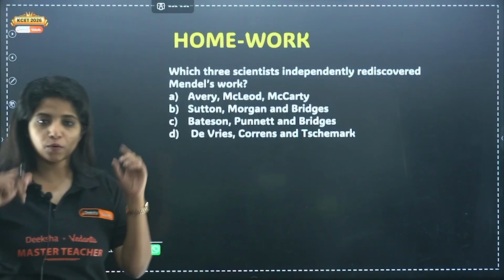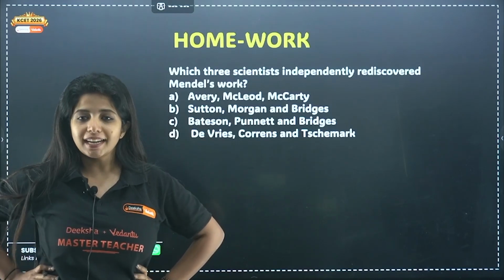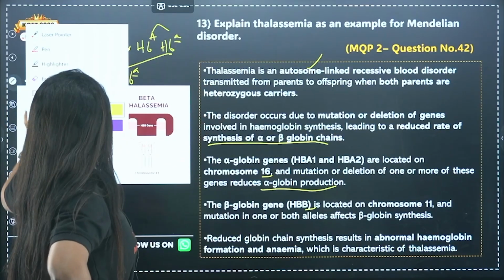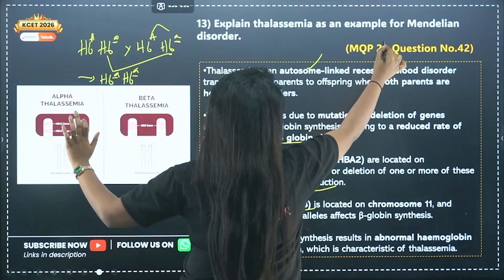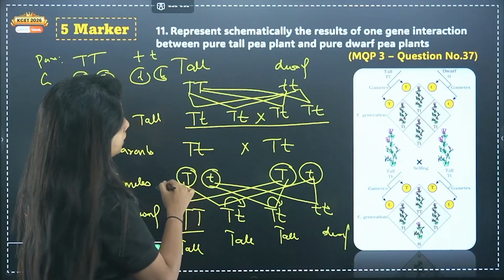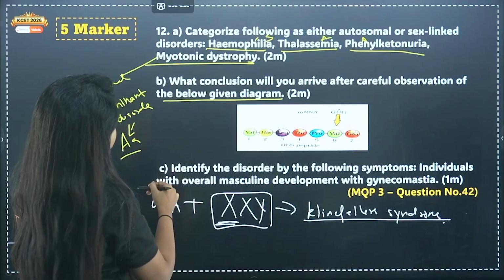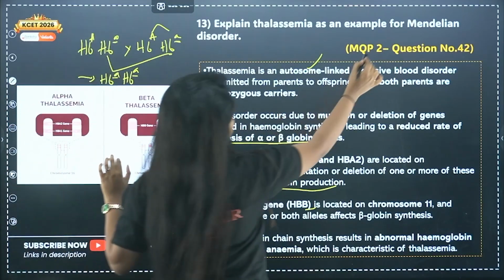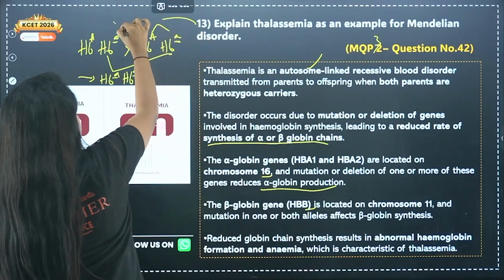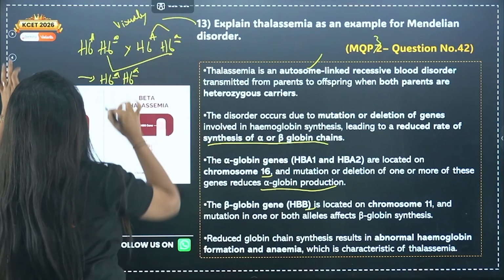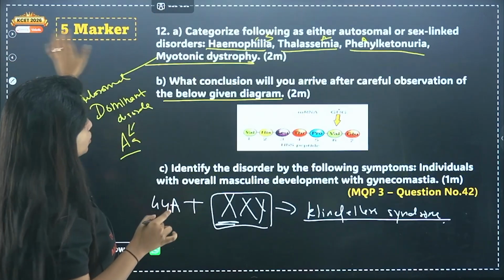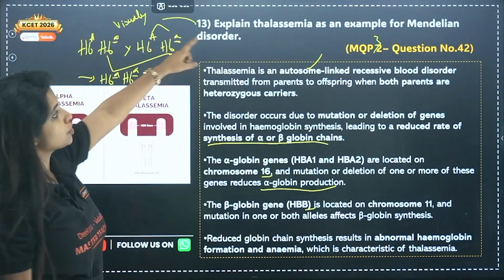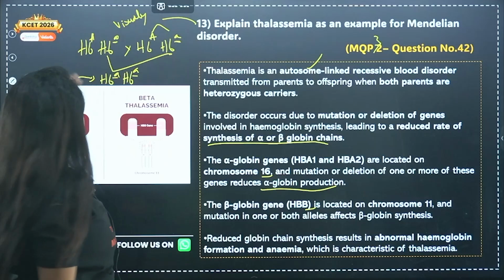Now, this is a homework question for you guys. Actually this is not model question paper 2, rather this is model question paper 3. I think somehow I missed it. I mistakenly put it as 2, but this is 3. This is for visually challenged children. This question was for visually challenged children. So the 42nd question was this only. The question that I showed you right over here was the 42nd question, and for visually challenged children you had this question.